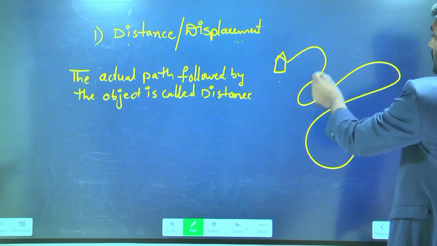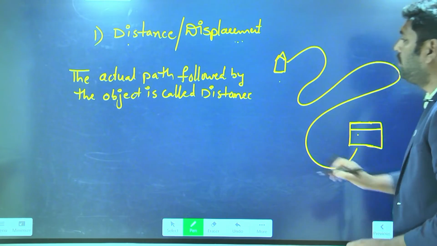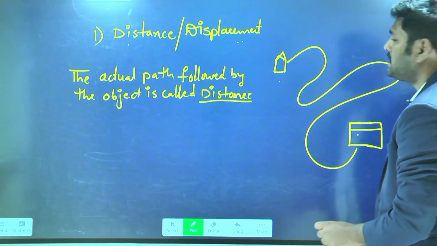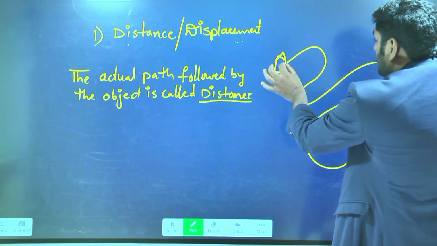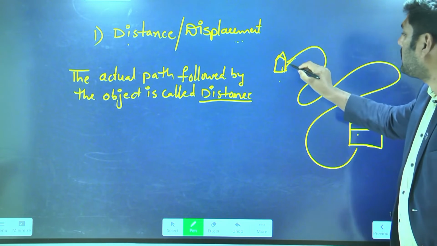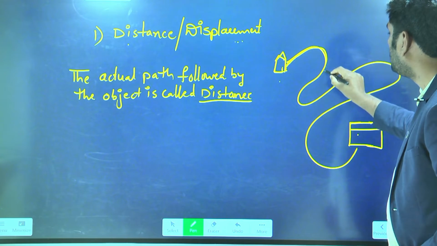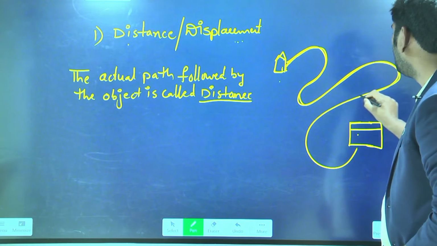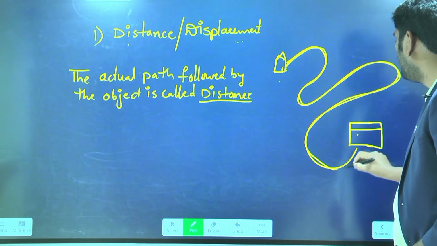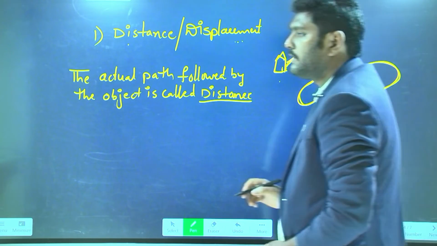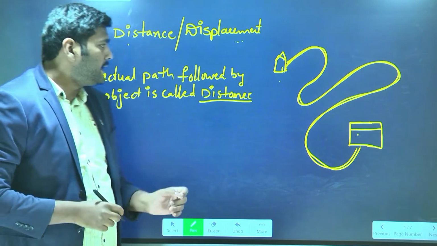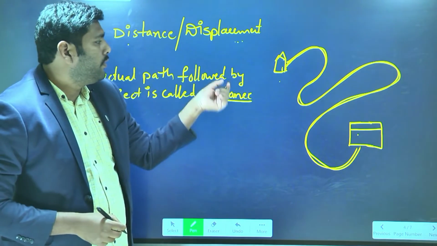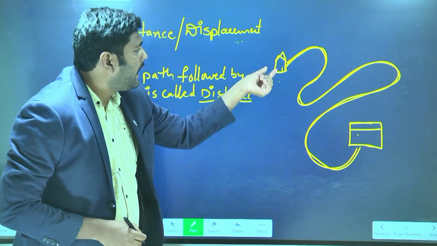This path length is called actually what? Distance. This length of the path is called distance, because you will go to the school along this path.